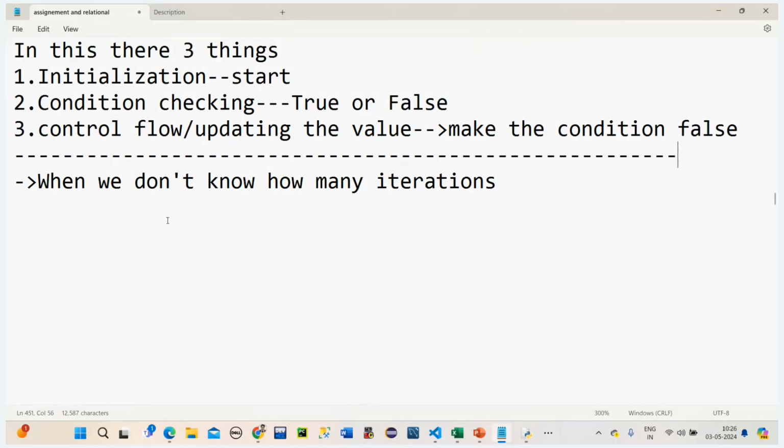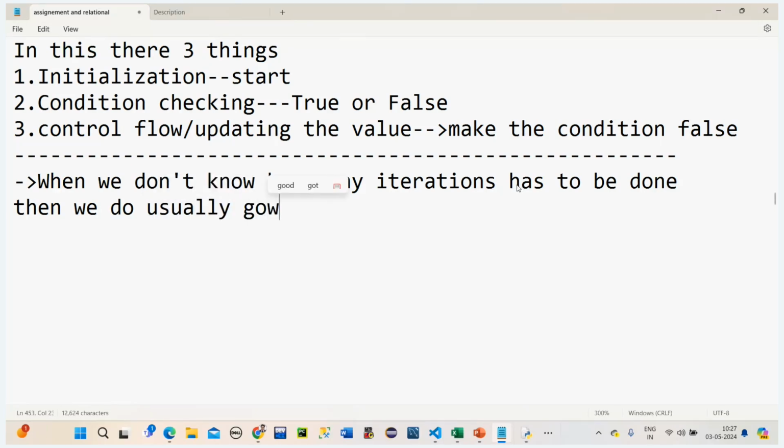While loop. So when we don't know how many iterations have to be done, we usually go with while loop. Now this is a small point.